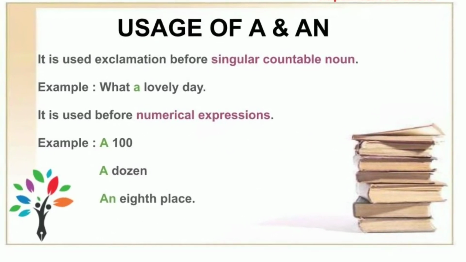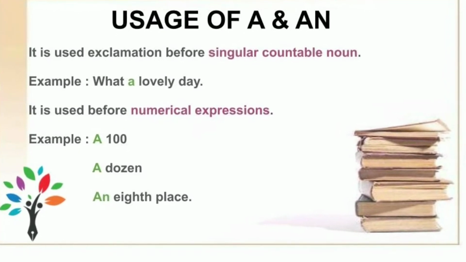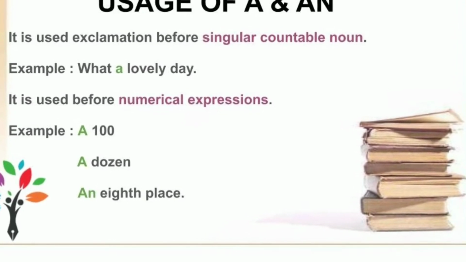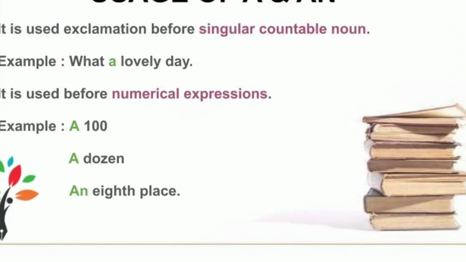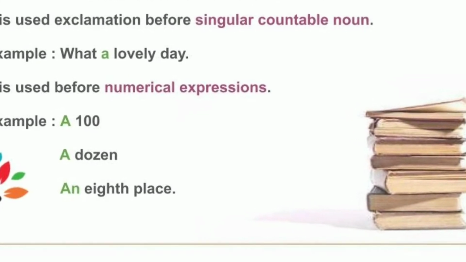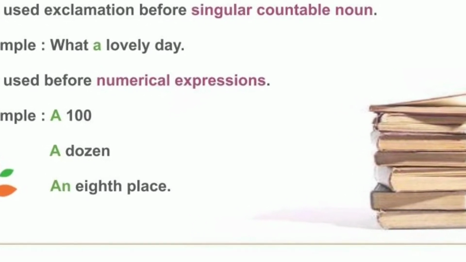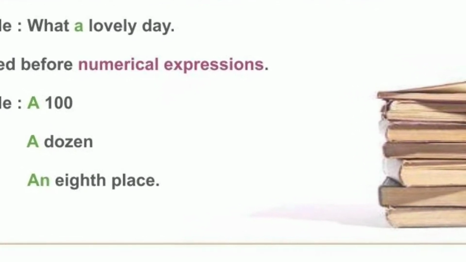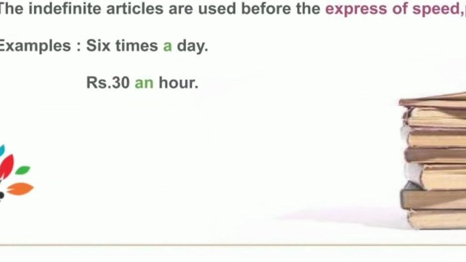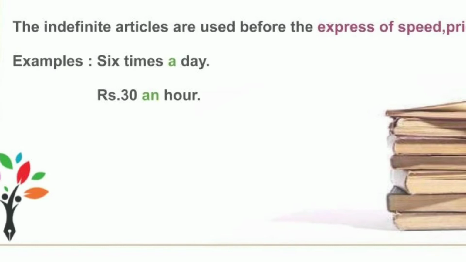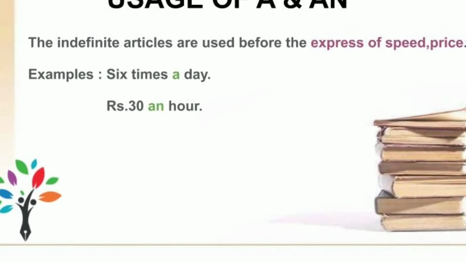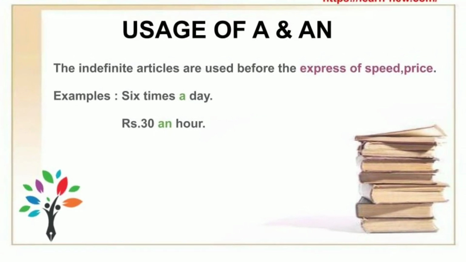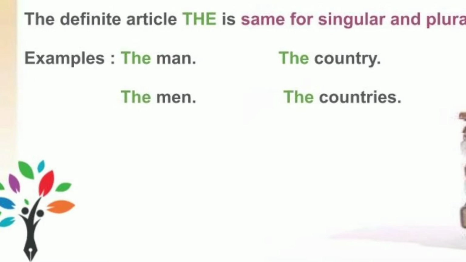The indefinite article is used in exclamation before singular countable nouns. For example, what a lovely day. They are used before numerical expressions. For example, a hundred, a dozen, and an eighth place. They are used in expressions of speed, price, etc. Example: six times a day, rupees 30 an hour.